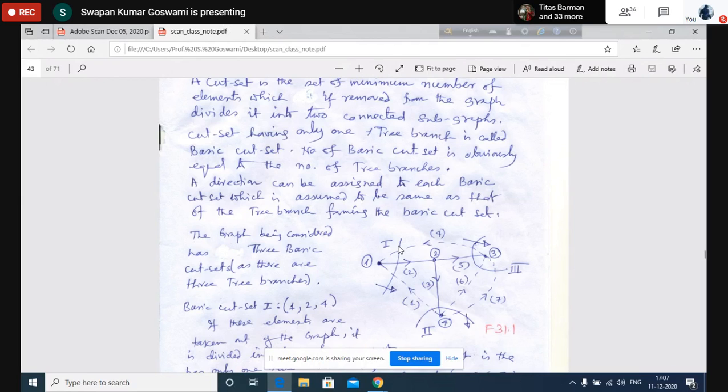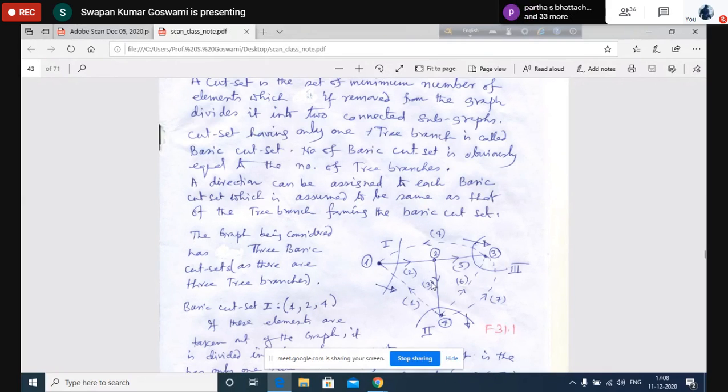But that will not constitute a basic cut set because it will have element number 2 that is a branch, and element number 3 that also is a branch. So these elements 4, 2, 3, 6, 7 cannot form a basic cut set. They will form a cut set but not a basic cut set. All right, am I clear?